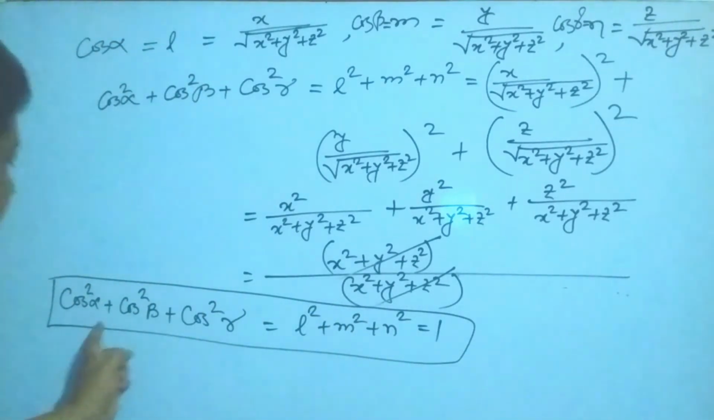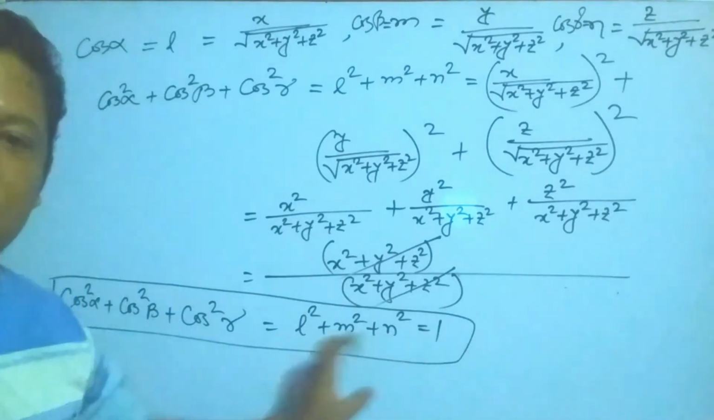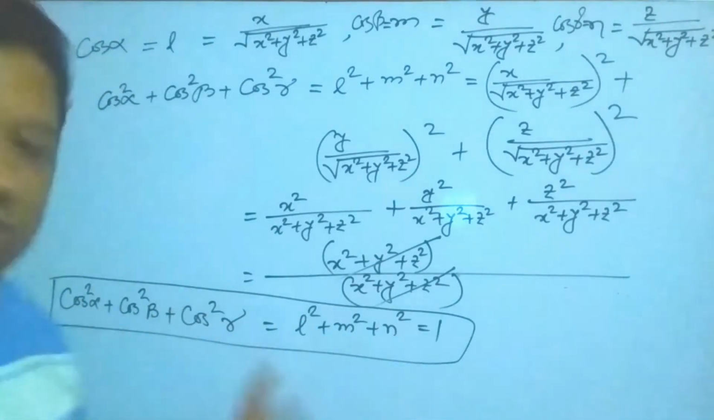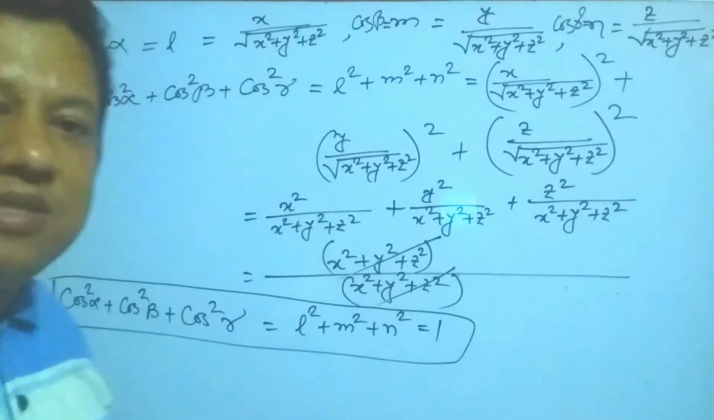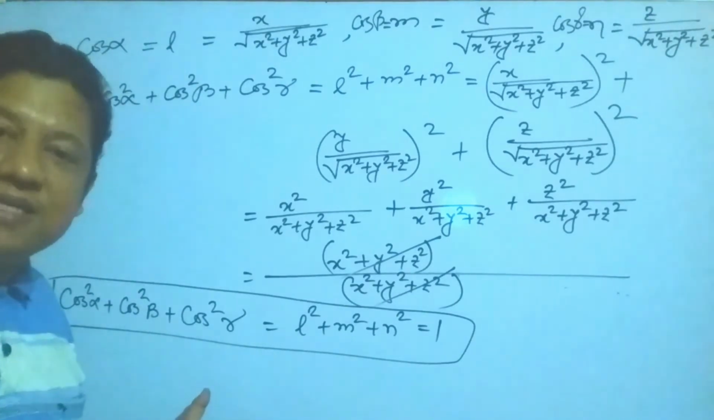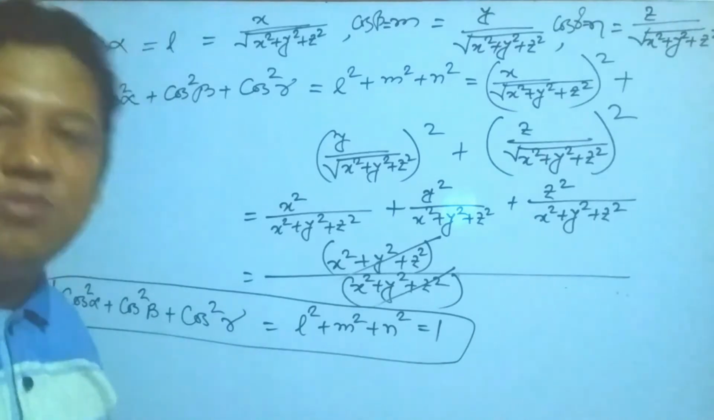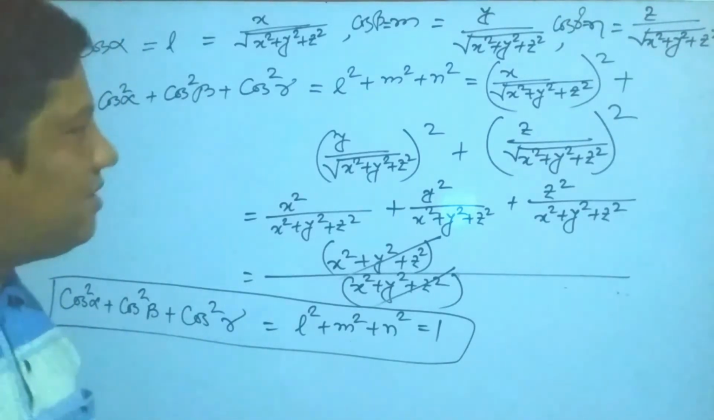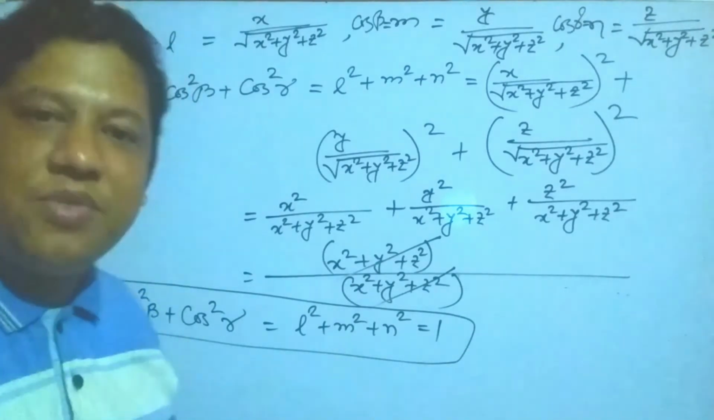That means the sum of the squares of the direction cosines equals how much? 1. So using this property, you get so many questions. If you want to find the angle along the x-axis, y-axis, z-axis, then you use this, and you can solve so many questions. So my students, I think you will understand what I am going to discuss in these questions.